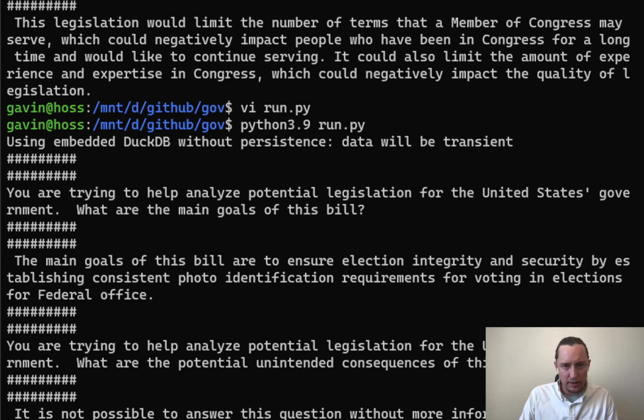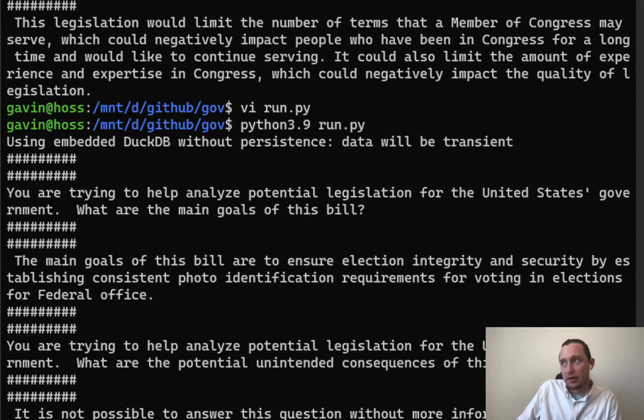In this one, the main goal was to ensure election integrity and security by establishing consistent photo identification requirements for voting in elections for federal office. And if you know me, you know that they're not pointing at root cause problems of ballot access and money in politics, for example.